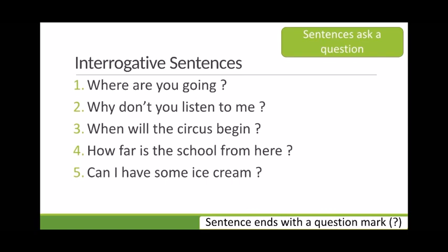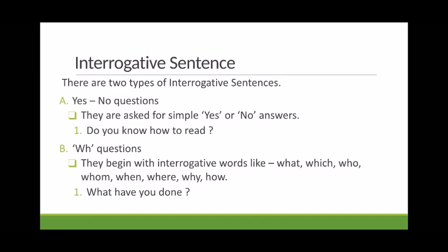Interrogative sentences are of two types. First type is basic yes or no questions. They are asked for simple yes or no answers. Do you know how to read? Do you know how to read, children? When I ask you this question, what will you say? Yes or no? So these are simple yes or no questions.